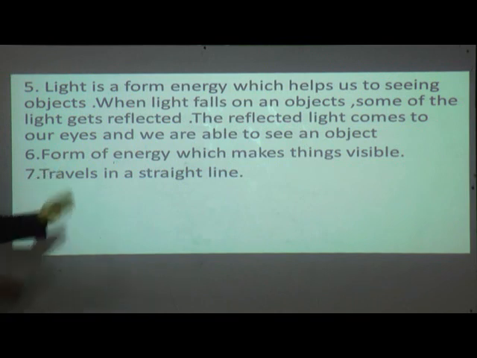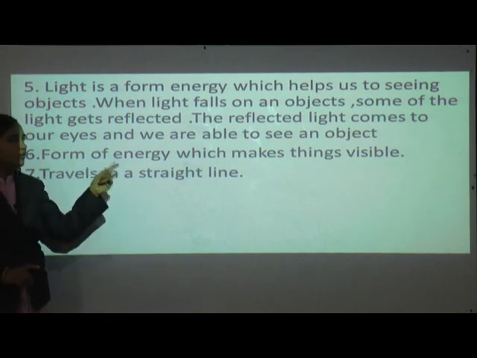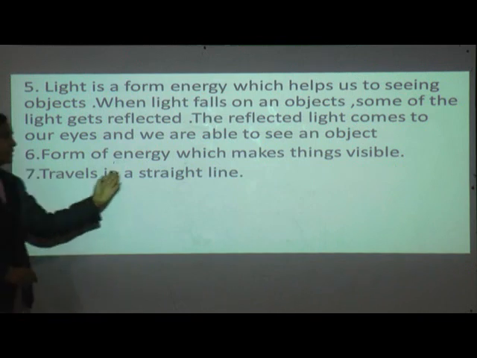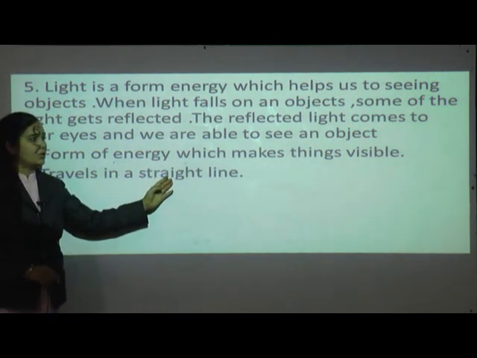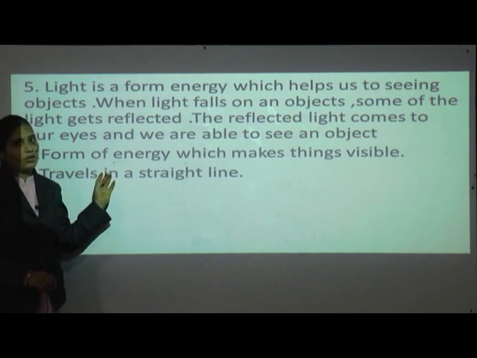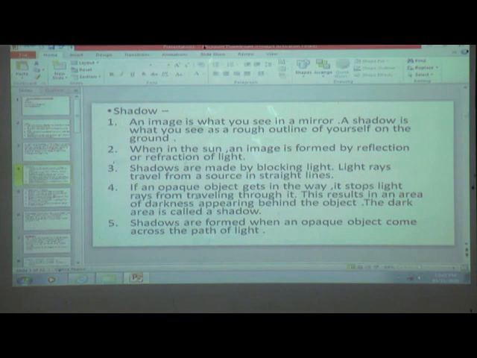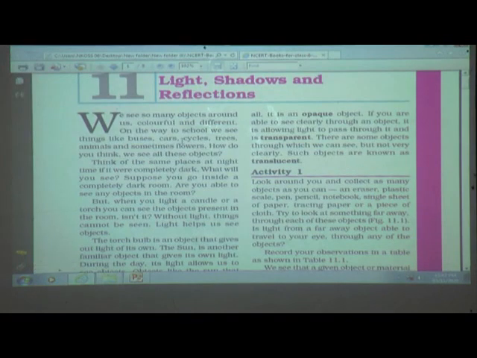Now, light is a form of energy which makes things visible. That means light is a kind of energy which makes things visible to us, and light travels in a straight line. Okay, so these are the properties of light. Now students, open your textbook. See here, we see so many objects around us, colorful and different.